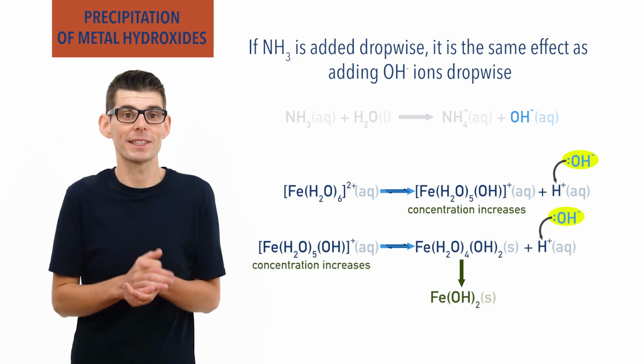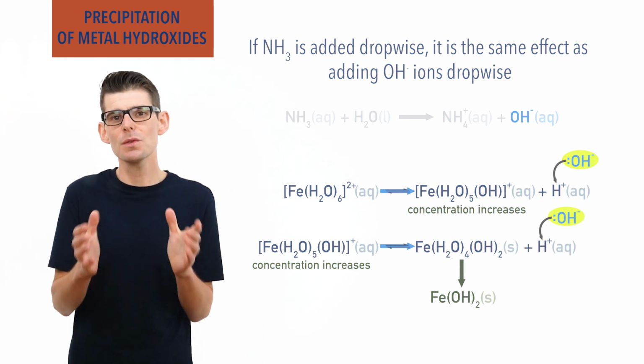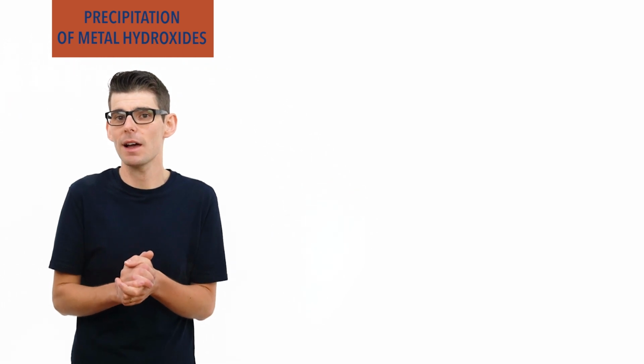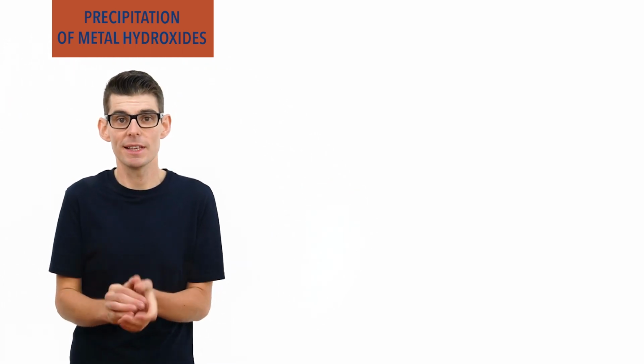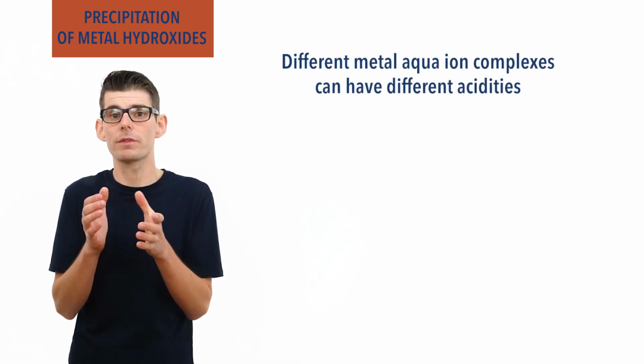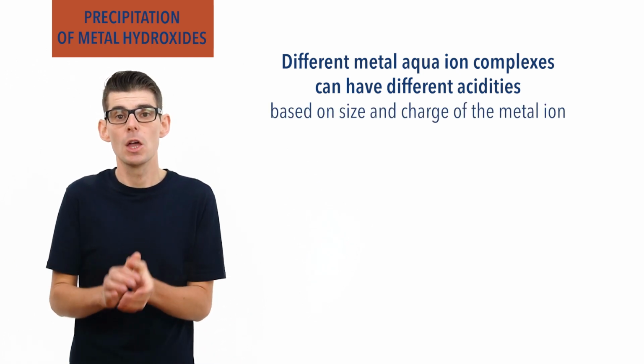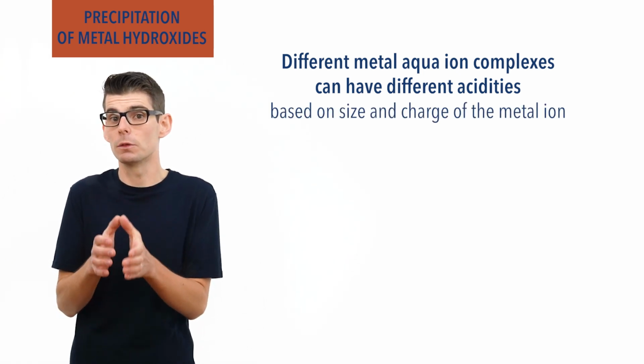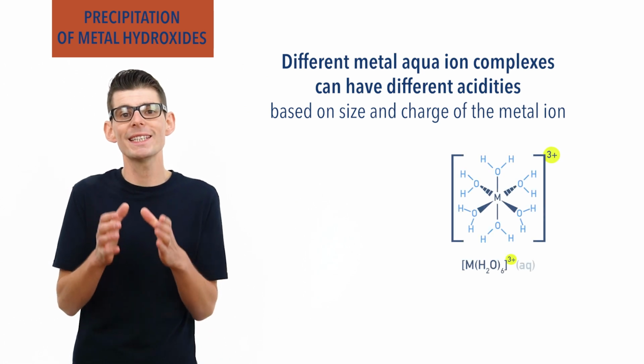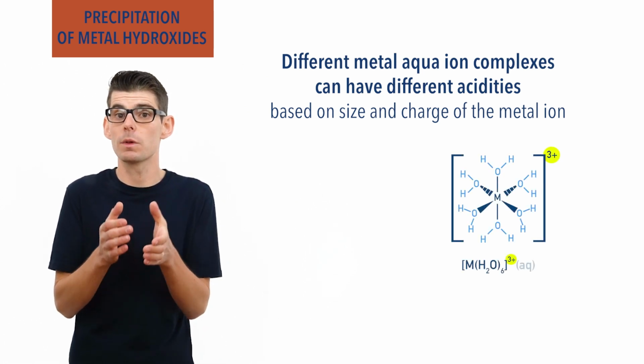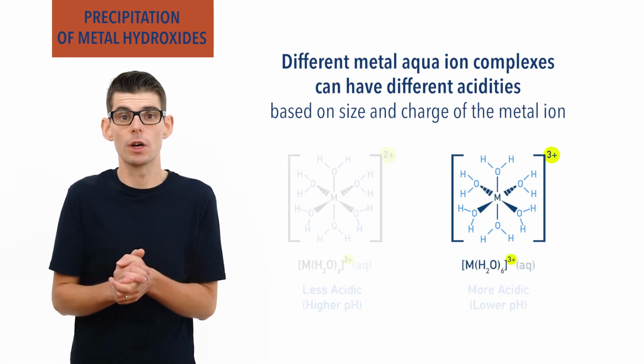Solutions of different metal aqua complex ions can have different acidities, depending on the charge and size of the metal ions present. Complex ions that have a metal ion with a 3+ charge have a greater acidity than complex ions with a metal ion that has a 2+ charge.